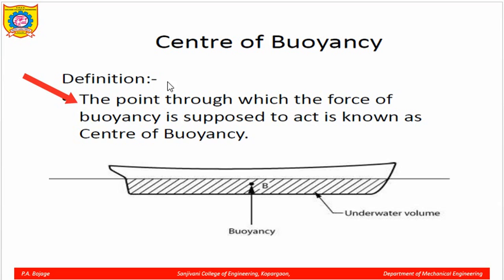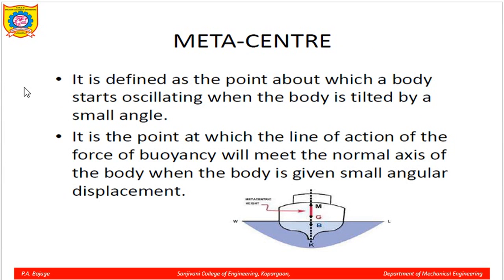So the point through which the force of buoyancy is supposed to act is known as the center of buoyancy. You can see the ship, in the middle of the ship, the buoyant force acts in the upward direction, whereas the weight acts in the downward direction at the CG point. So that point where the buoyant force acts is called the center of buoyancy.